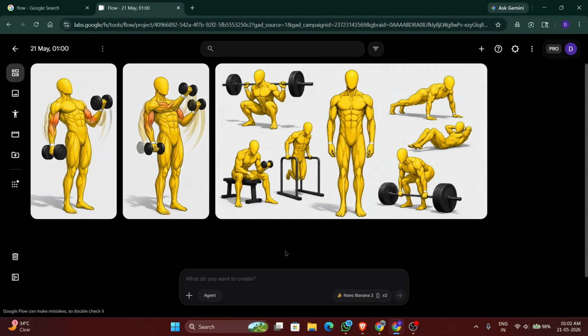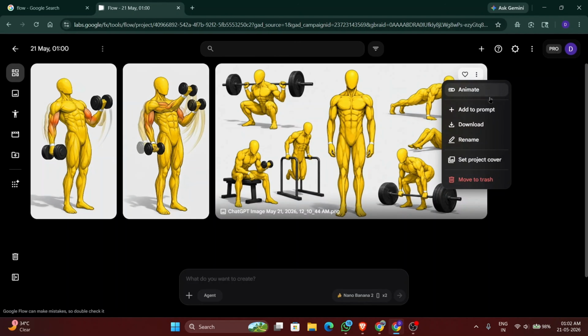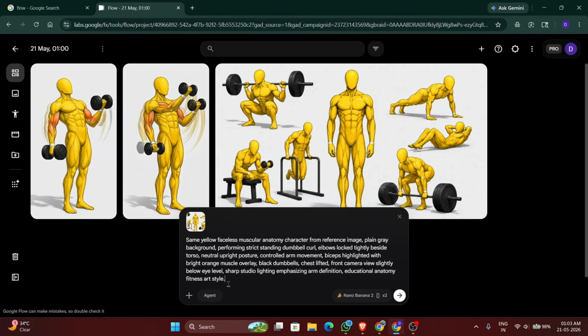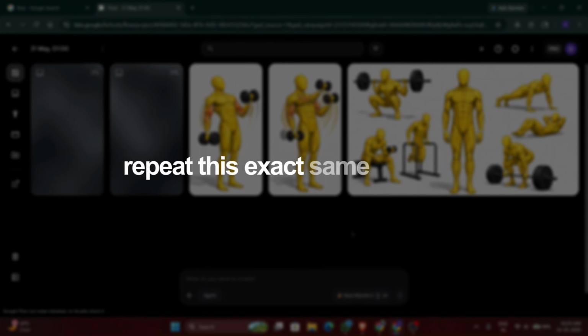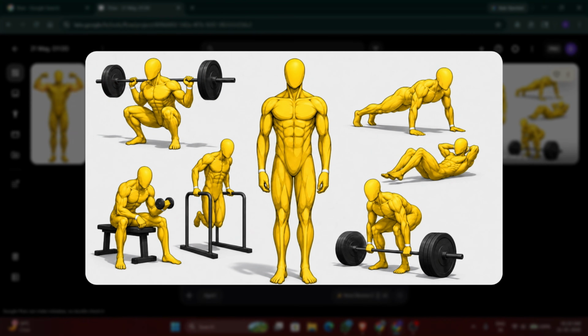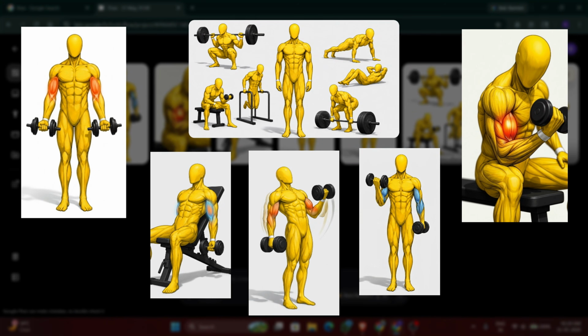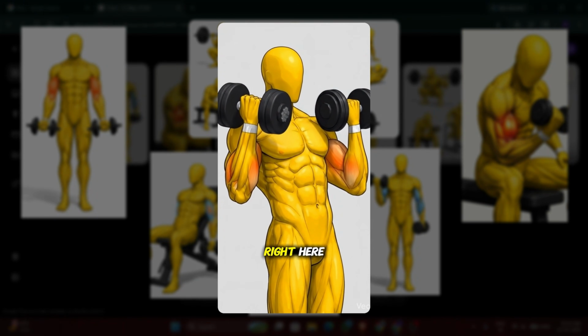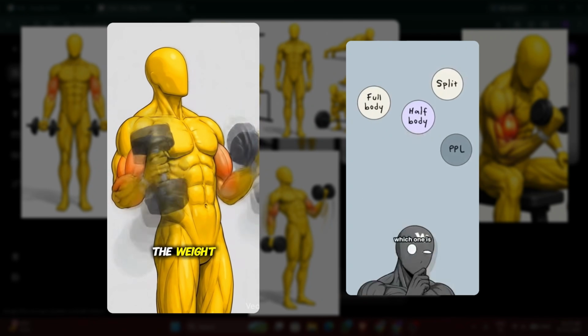Now do the exact same thing again. Click on the character reference image, click the 3 dots, choose Add to Prompt, copy image prompt 2 from ChatGPT and paste it inside. Repeat this exact same process until every single image is done. This reference image step is what makes your 2D character look like the same person in every scene. It is the difference between a professional looking video and one that looks like random AI images put together.